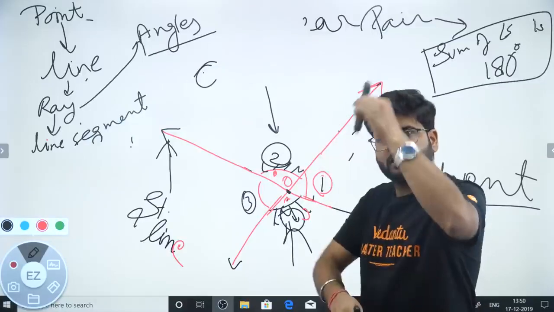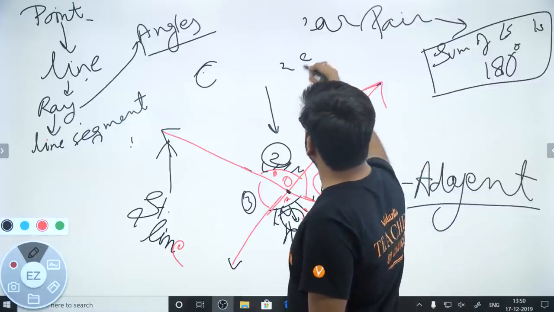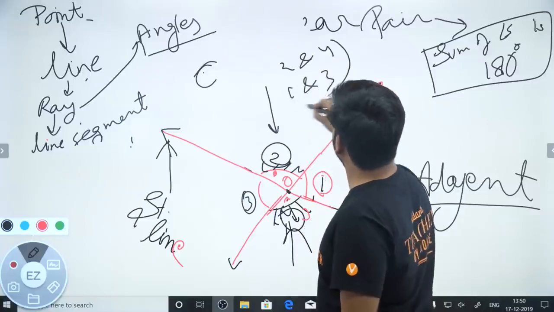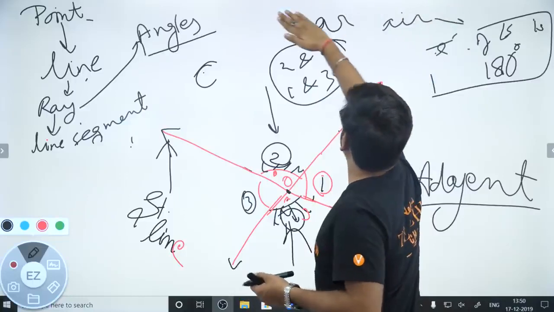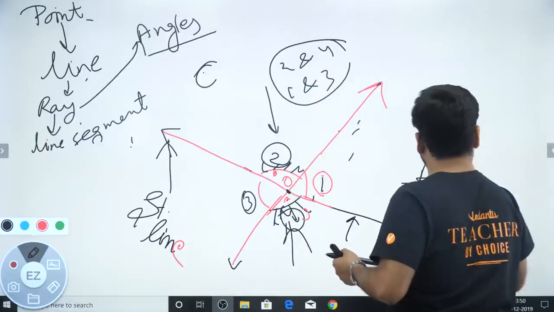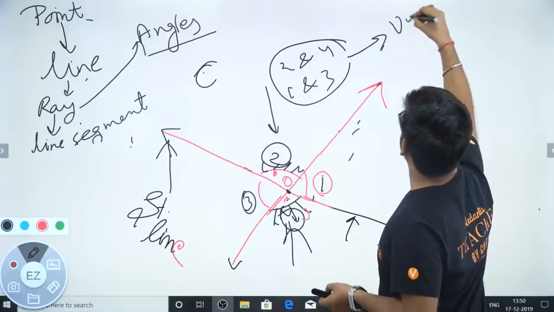Vertically opposite hai, right? So we can say that 2 and 4, 1 and 3, they are what? They are vertically opposite angles.